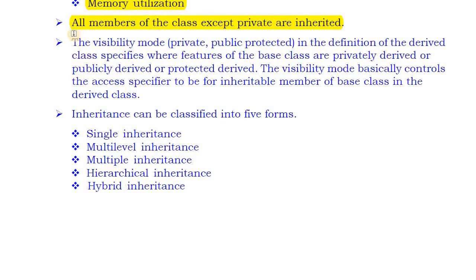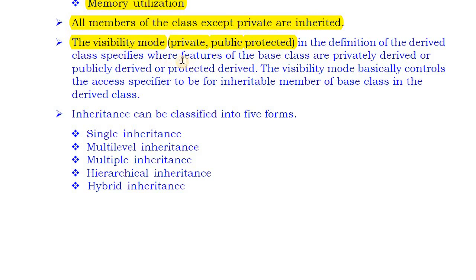Next, this is very important: visibility mode. Visibility mode is used in creating or inheriting classes. There are 3 modes: private, public, and protected. It is used when we are deriving a class from a base class.